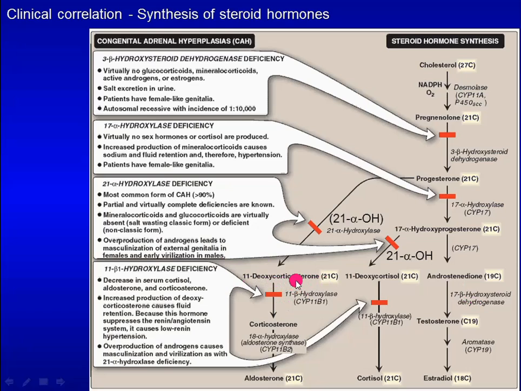Because this hormone also suppresses the Renin-Angiotensin system, it causes low renin hypertension. Overproduction of androgens leads to masculinization of external genitalia in females and early virilization in males.